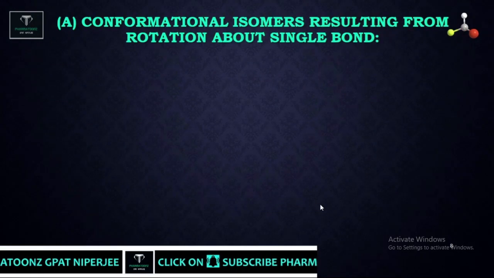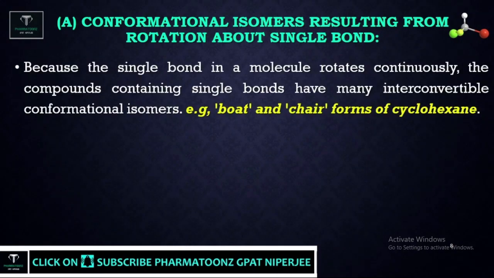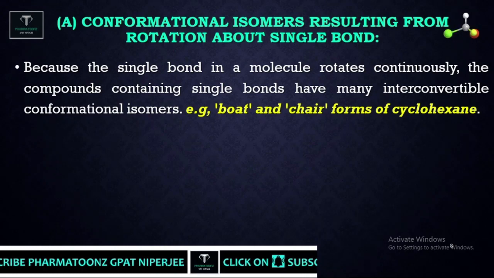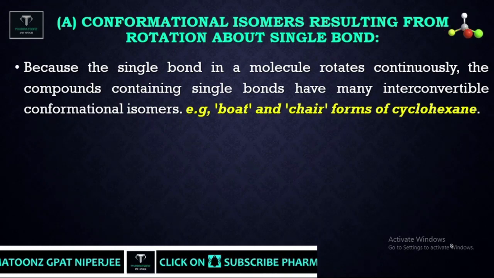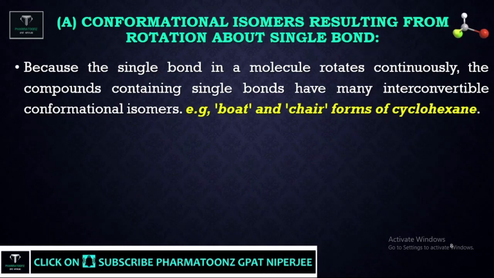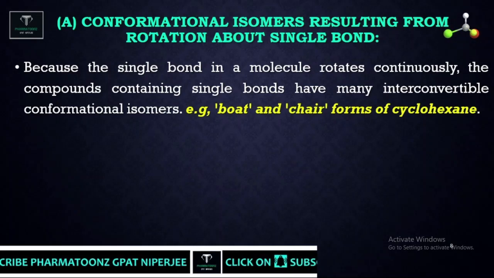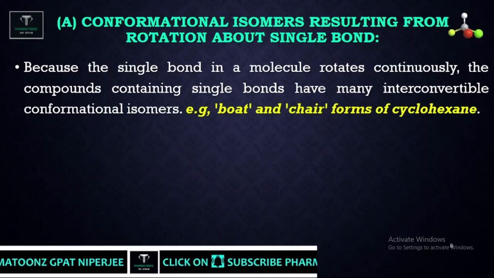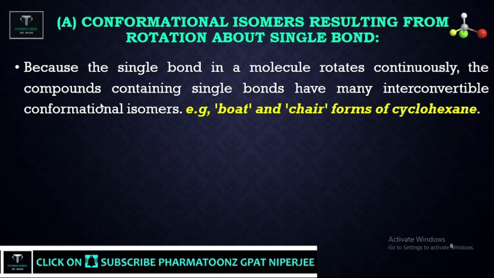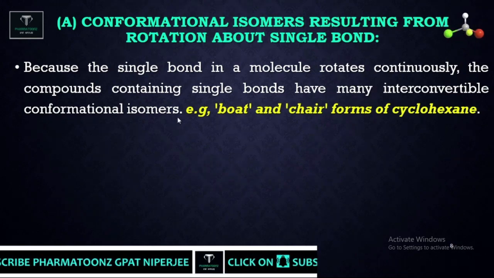Let us see them one by one. First, conformational isomers resulting from rotation around a single bond. In any molecule, if two carbons are attached by a single bond, both terminal groups can easily rotate because they are attached by a single bond. Such stereoisomers are called conformational isomers. Because of the single bond, the molecule rotates continuously, and a compound containing single bonds has many interconvertible conformational isomers.